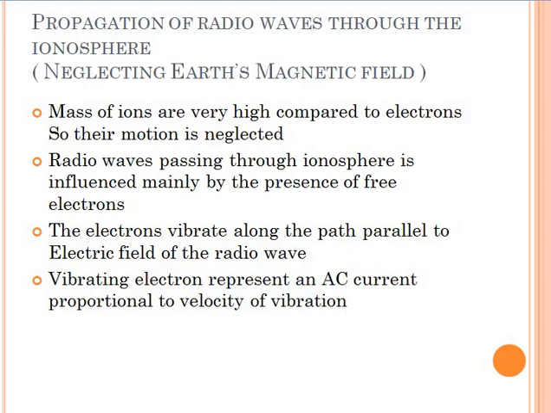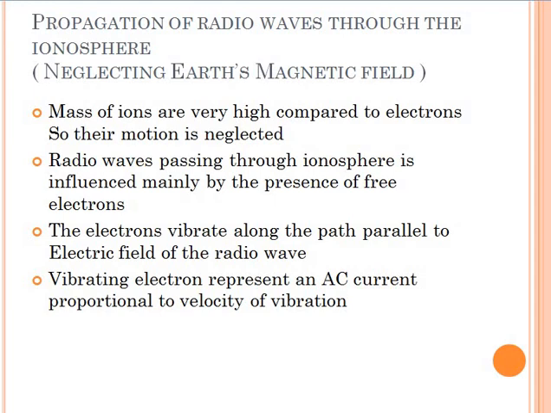because ions are having very high mass. Ionosphere contains ions and free electrons. When a radio wave passes through it, it sets the charged particles, that is ionized free electrons, in motion. Since mass of ions is higher than mass of electrons, motion of ions can be neglected.